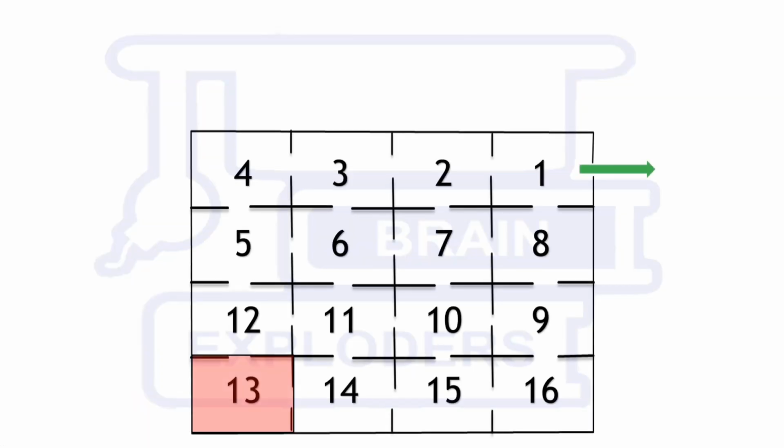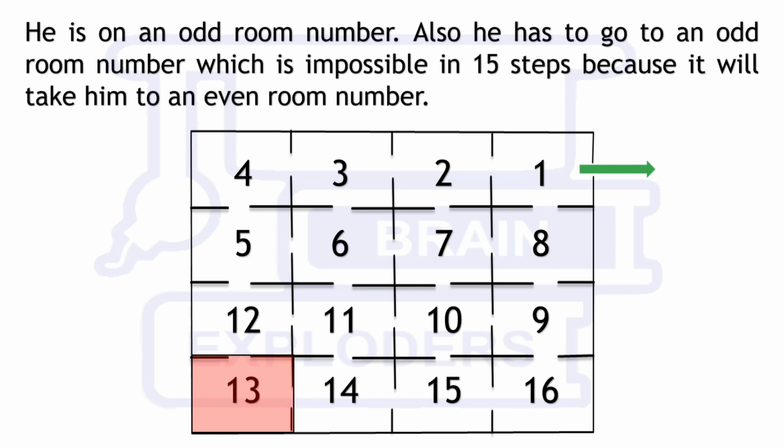So here is the solution. He is on room number 13, which is an odd room number, and in one step he can go to an even room number, and again after two steps he will again reach an odd room number, and in this way in 15 steps the final room will be an even. But here we have to reach room number 1, which is an odd room number.